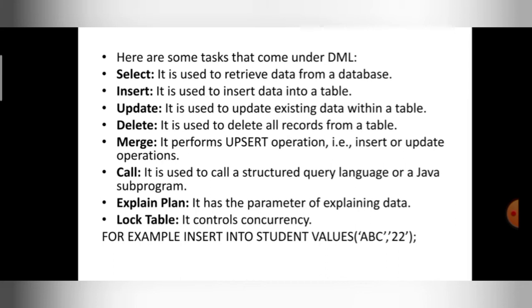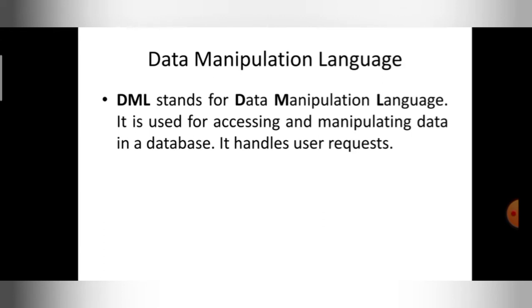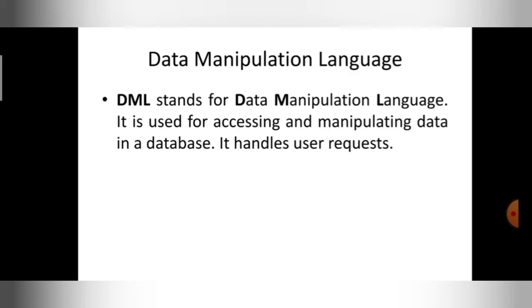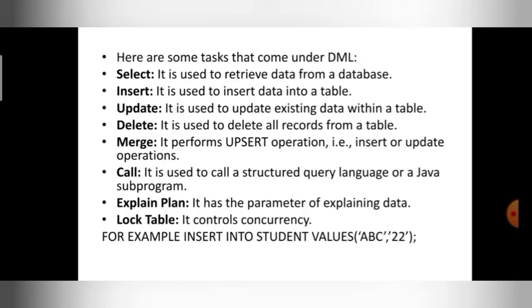Hope you are understanding. That's why it is data manipulation language. Again you can merge. Getting, guys? You can insert, delete, update, and merge operations. So for example, you can see here, insert into student values. In DDL I created the table student with attributes name and age. Here I am manipulating it, I am editing it, I am trying to insert something into it. Student means the table that I created. Insert into student values. I inserted two values here. ABC, that is the name. 22 is the age.